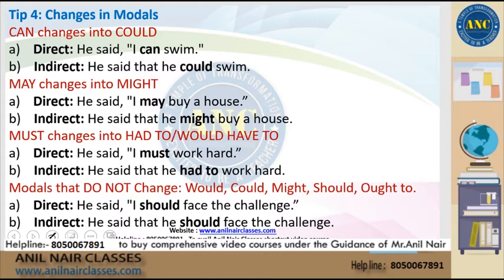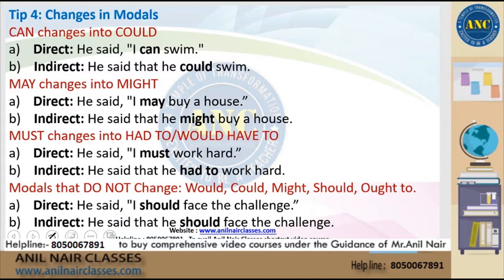Let's look at modals. So can will always change to could from direct to indirect speech. The statement says, he said, I can swim. The indirect statement will become, he said that he could swim. May would change to might. So if the direct statement says, he said I may buy a house, the indirect statement would become, he said that he might buy a house.